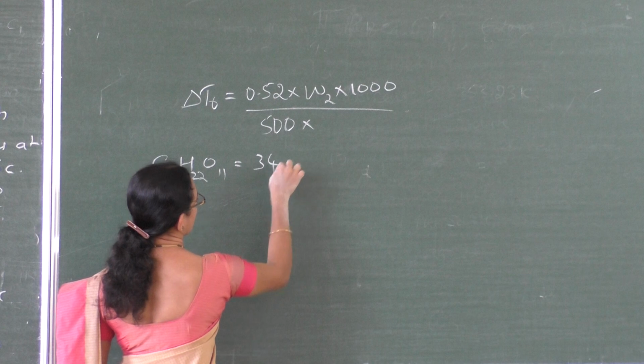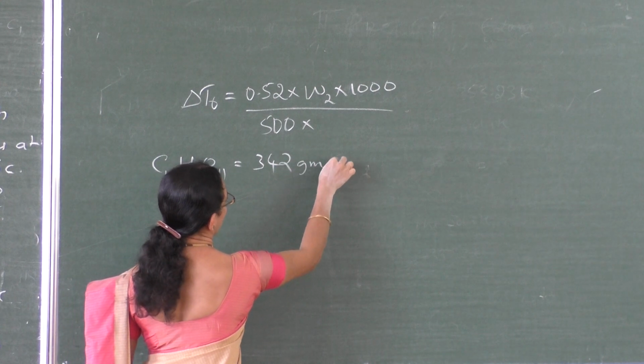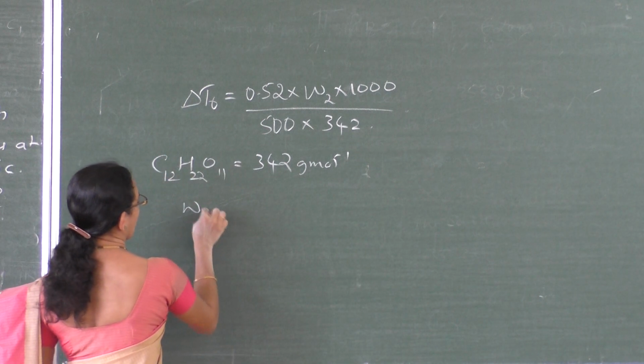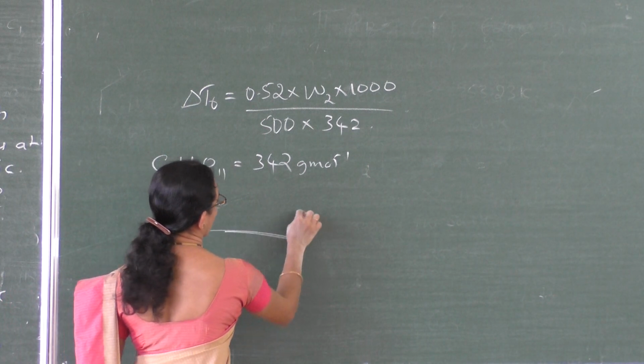Its molar mass becomes 342 gram per mole. So substitute 342 gram per mole here and calculate W2 in grams.